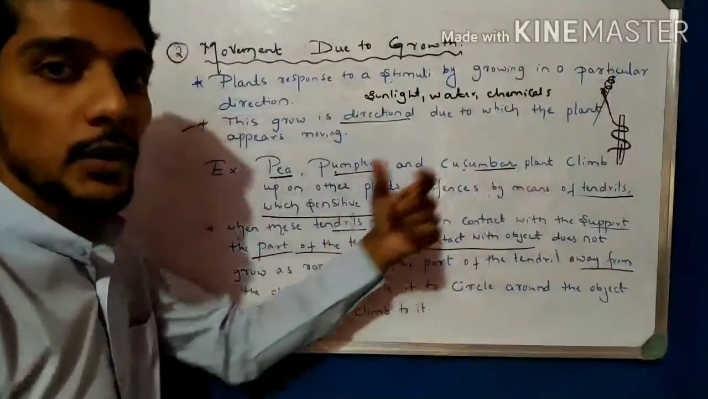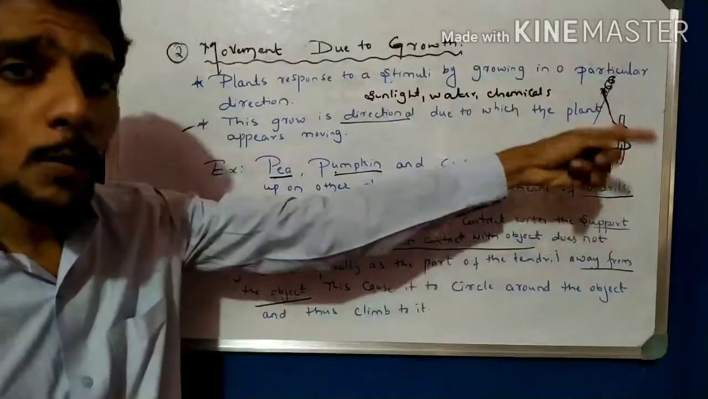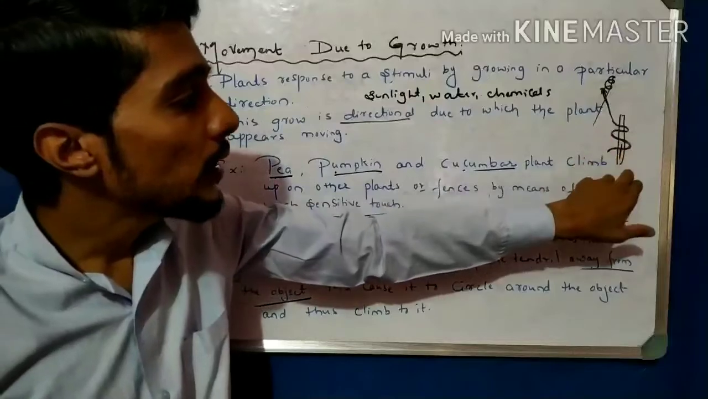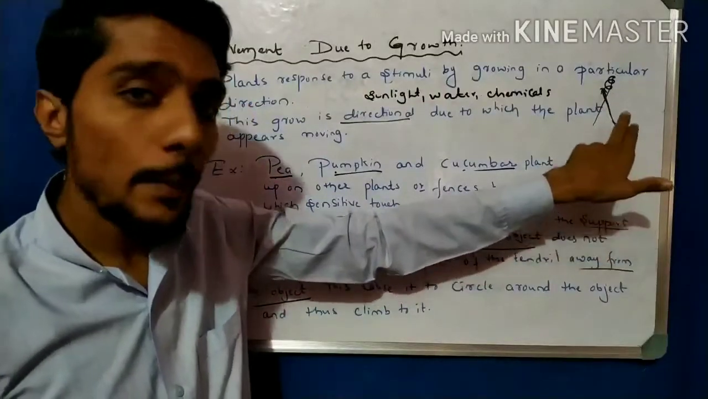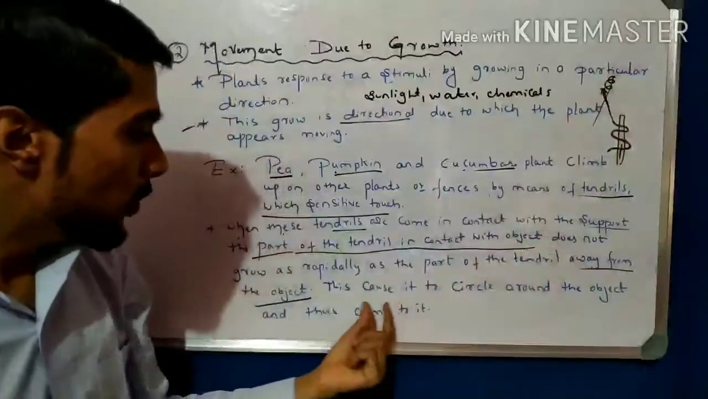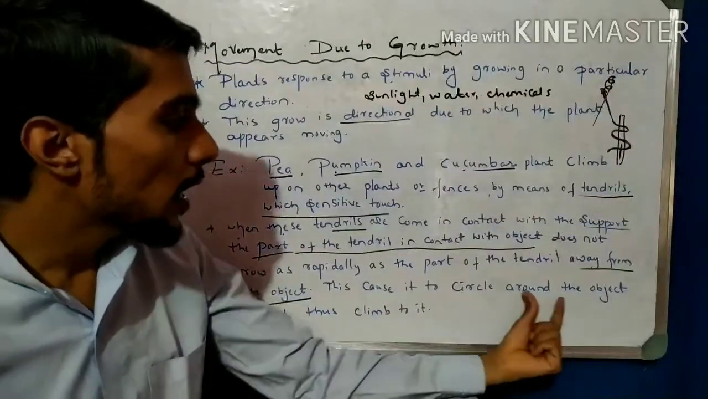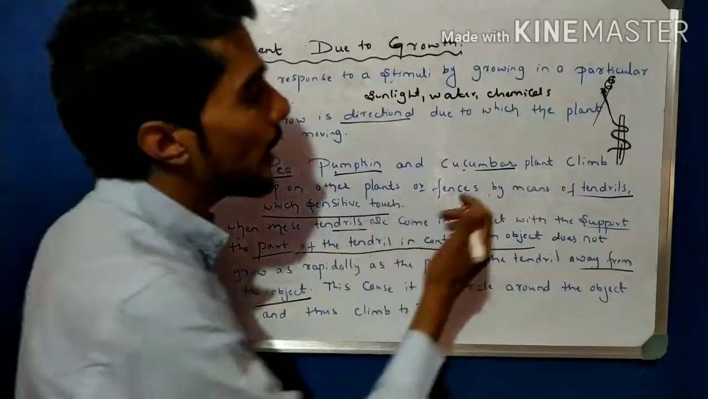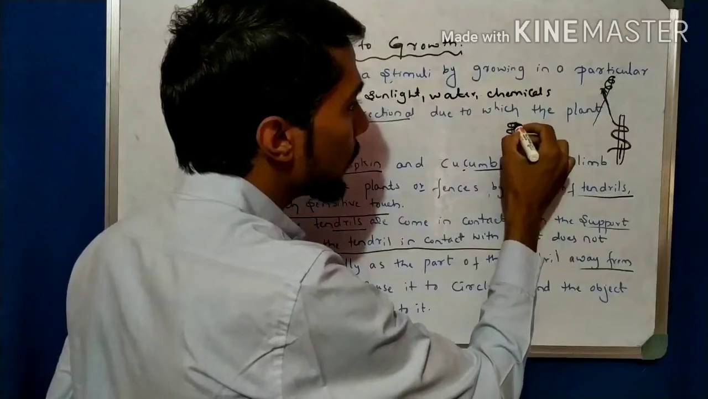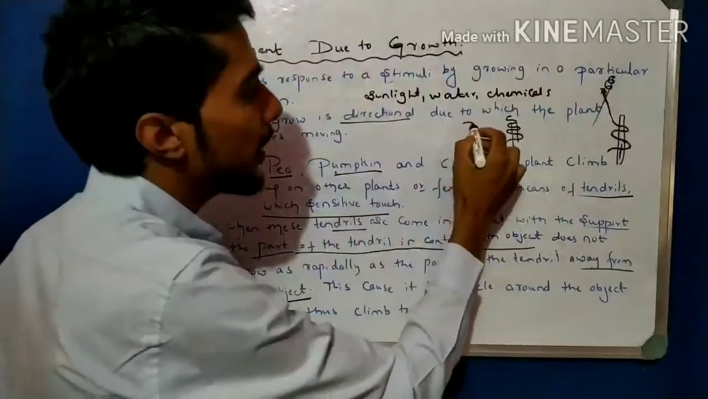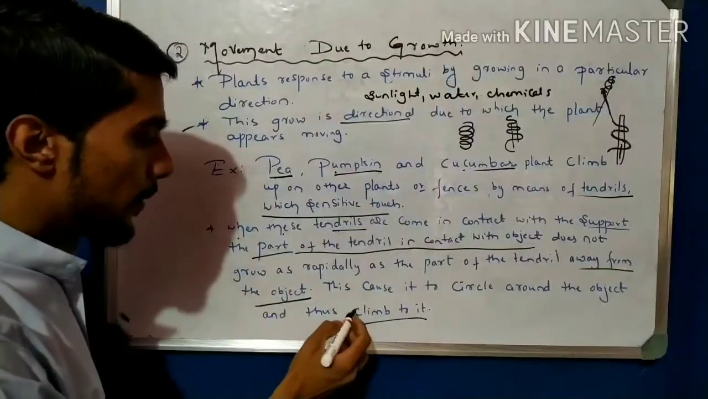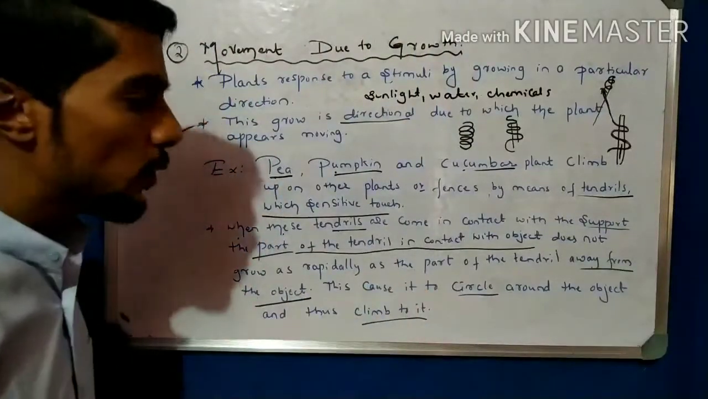You can observe this in your home compound or anywhere. That type of plant is observed in nature. Whenever they get support, they do not move rapidly. When the tendril is away from the support, it moves rapidly. That is observed. This causes it to circle around the object. Whenever the tendril gets any support, it grows in the form of a circle, so that it can climb the support. They look like a circle.